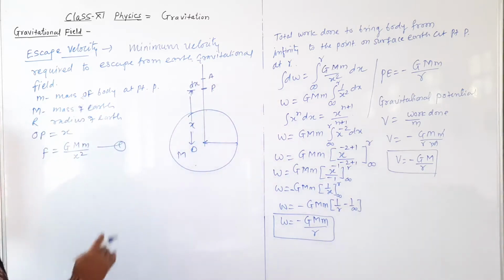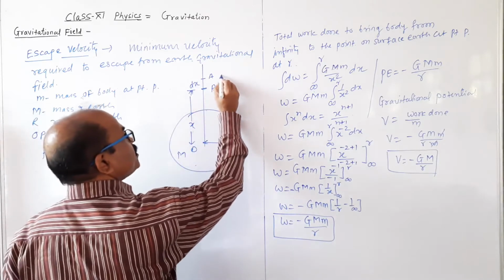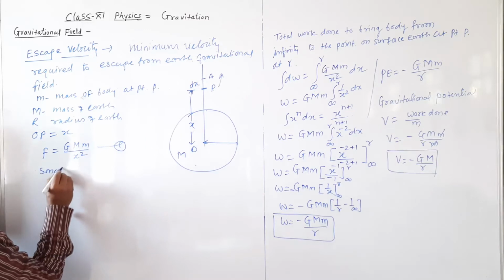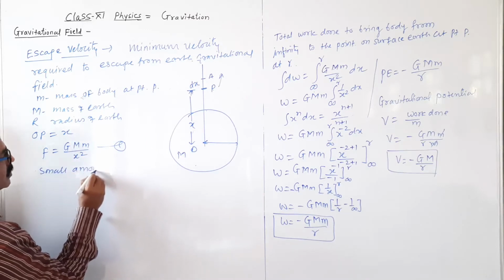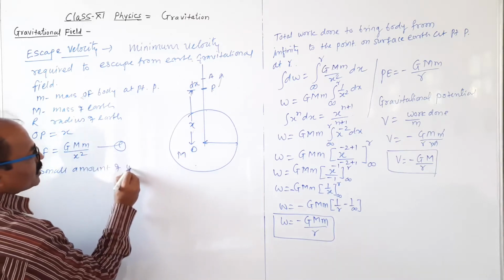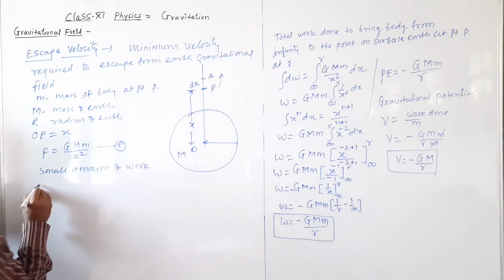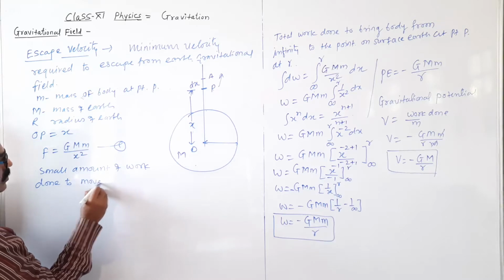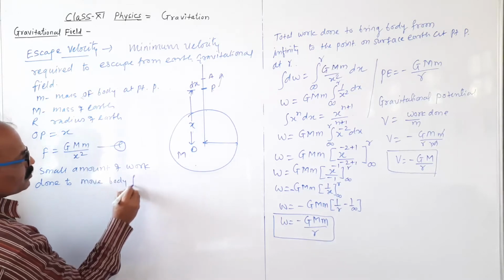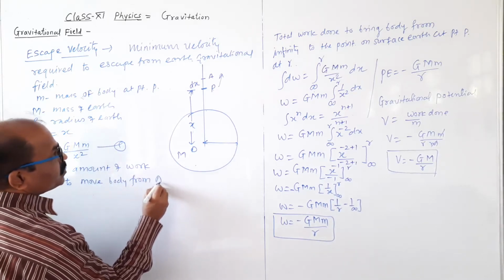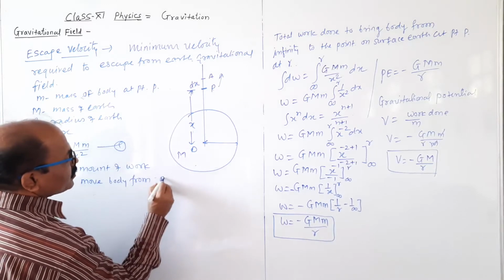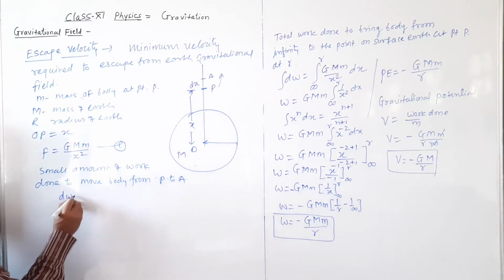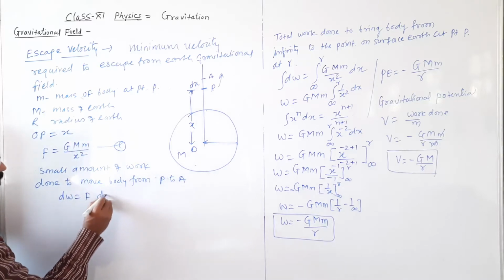The small amount of work done to move the body from P to A is dW equal to F into dx.